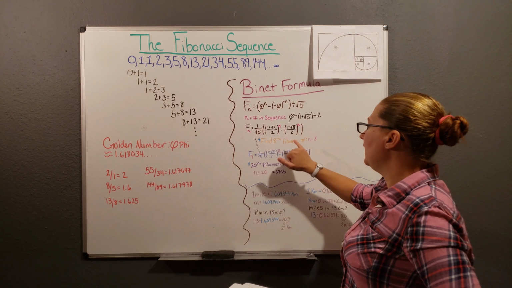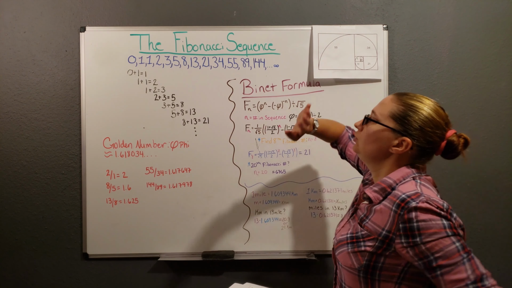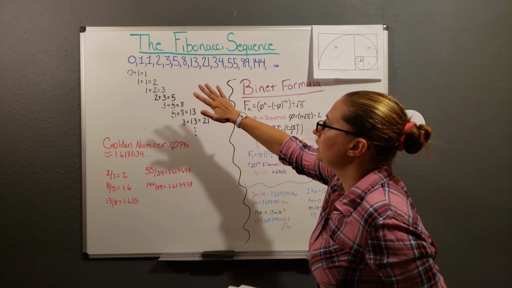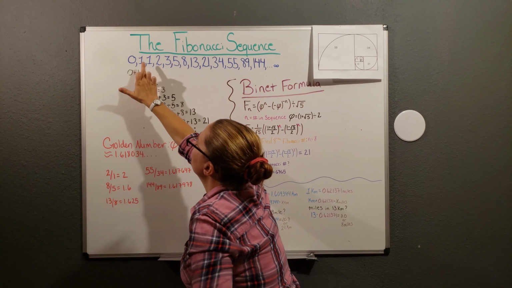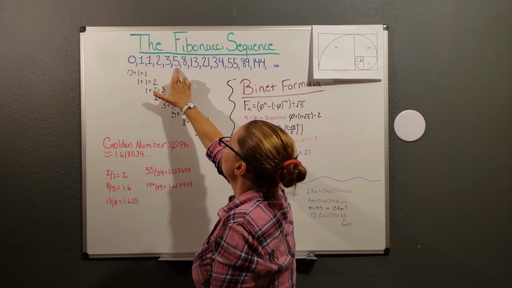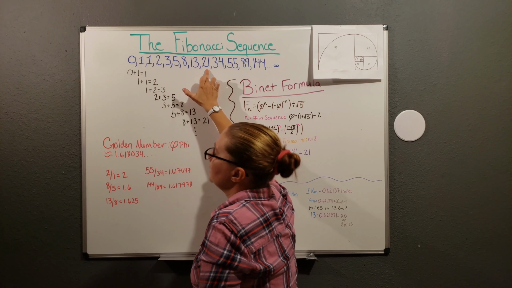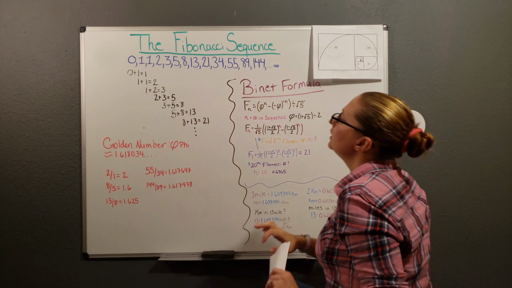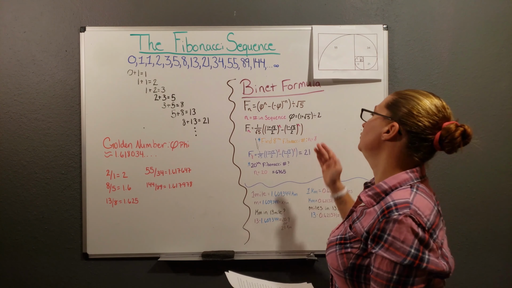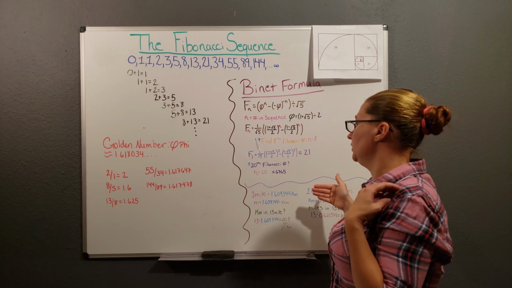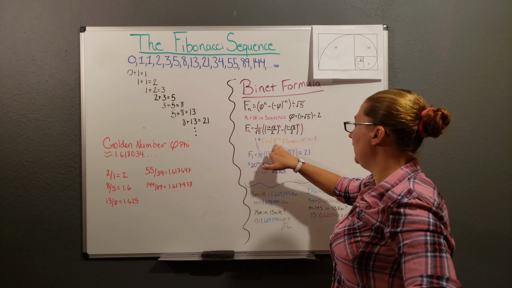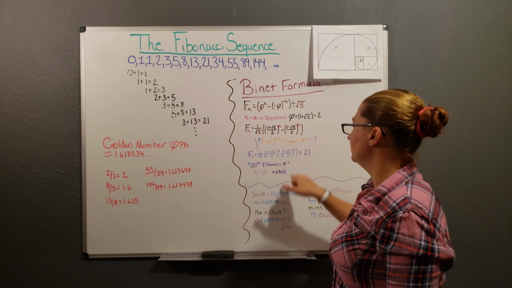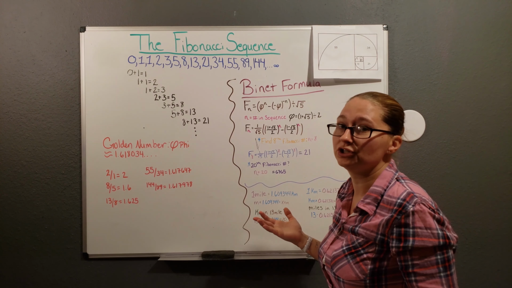So if you want to find the 8th Fibonacci number, you can list all your numbers out and you can count. 1, 2, 3, 4, 5, 6, 7, 8. And then you see that the 8th Fibonacci number is actually 21. But to prevent you from having to do that, you can just put everything into your formula here. So you put 8 everywhere you see an n, and that's the only substitution that you're doing.